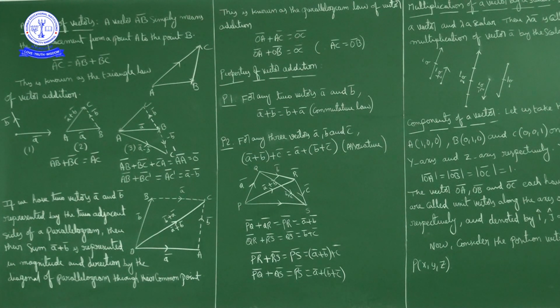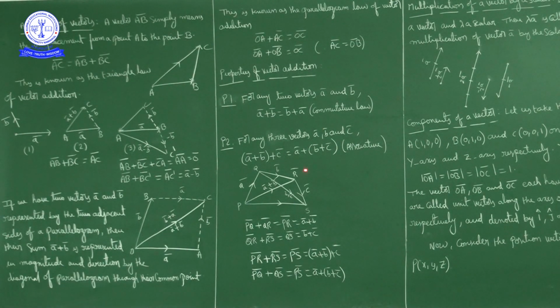Next, vector addition satisfies the associative property. That is, A bar plus B bar plus C bar is equal to A bar plus B bar plus C bar, with brackets grouped differently. Now here, I will consider three vectors.